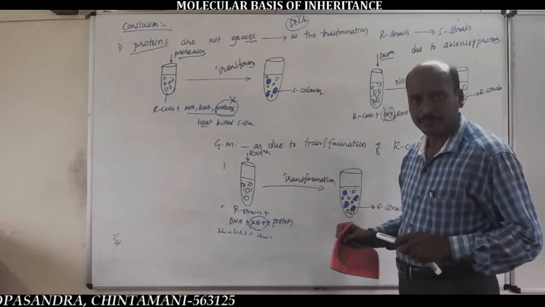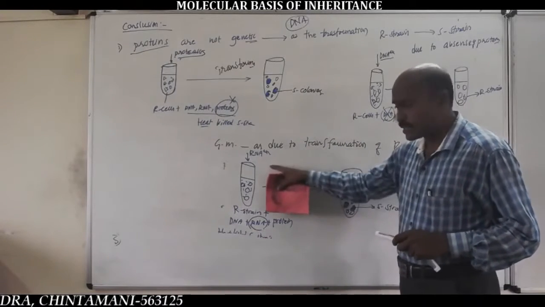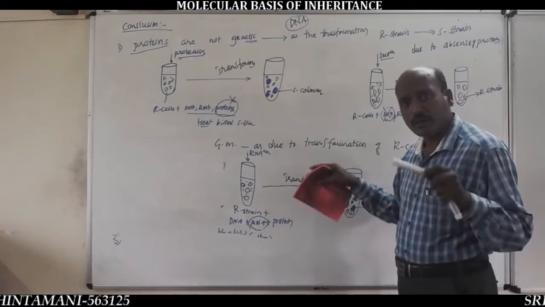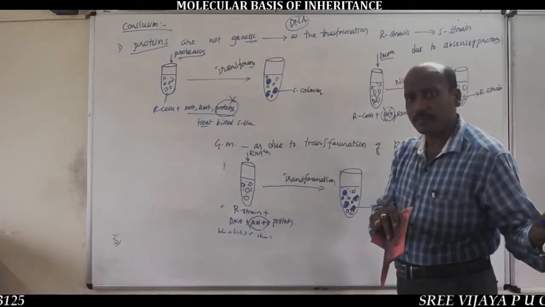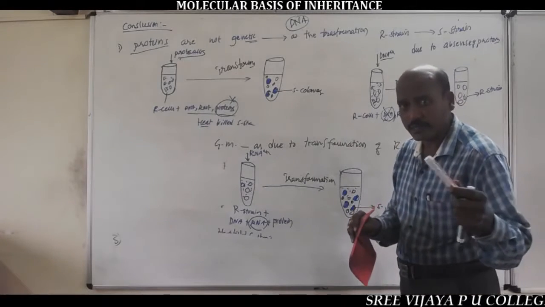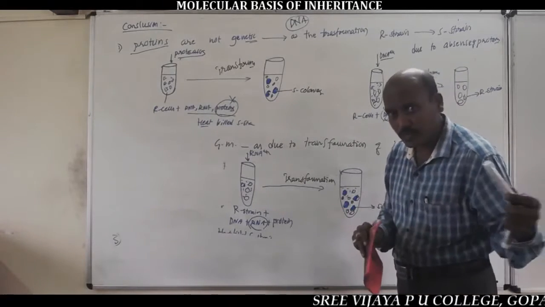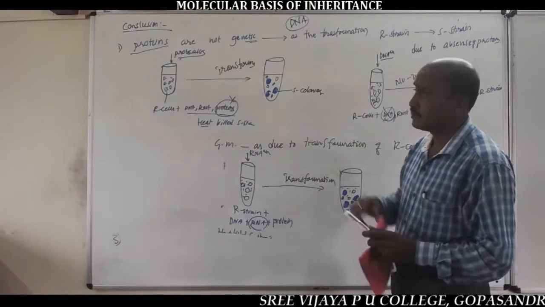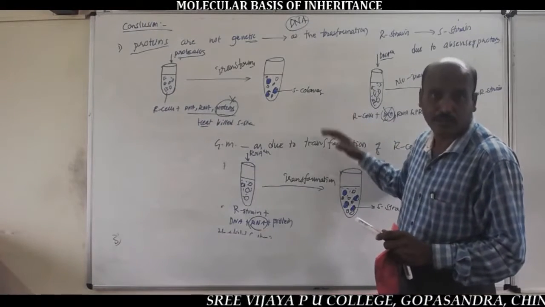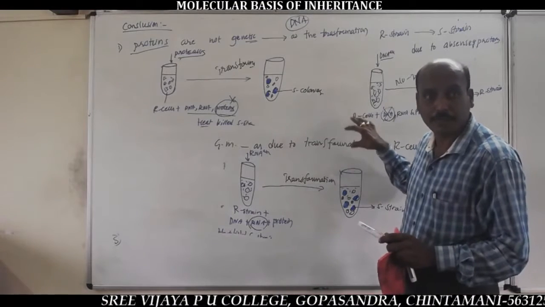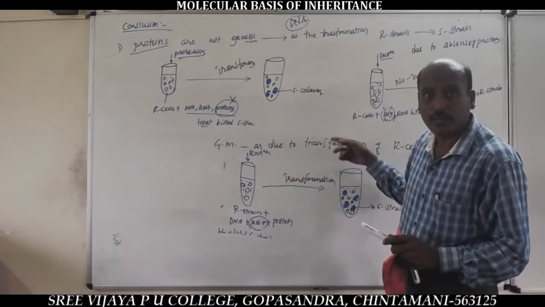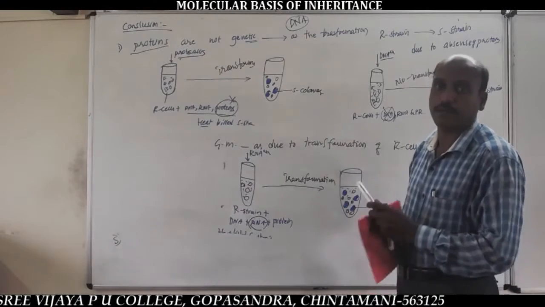The experimental procedure was conducted inside a test tube of culture medium, never inside any living body. That's why it is called the in vitro transformation principle experiment, not in vivo.